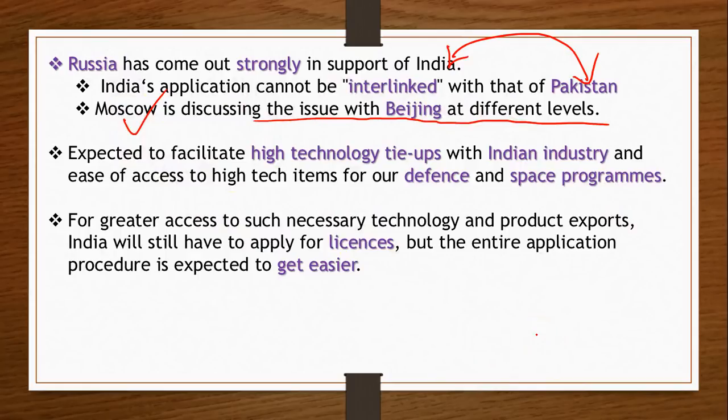And it is also expected that, we know now there are many private players, right? They are about to enter the defense market, like Mahindra, Tata and other companies entering the private defense market. So with the WA green signal, our private players would be able to collaborate or form partnerships with companies from the USA or from these 41 members, right?